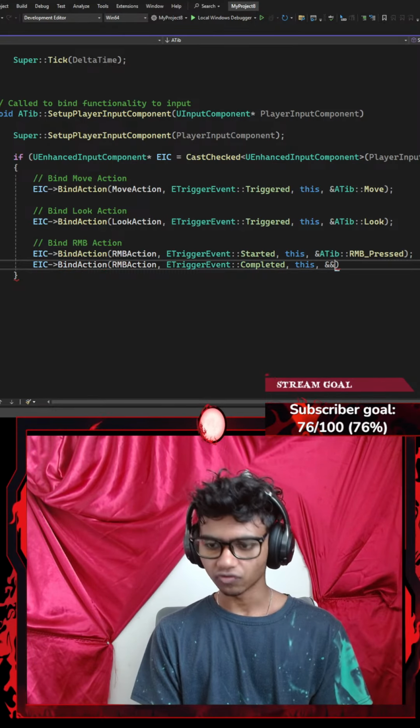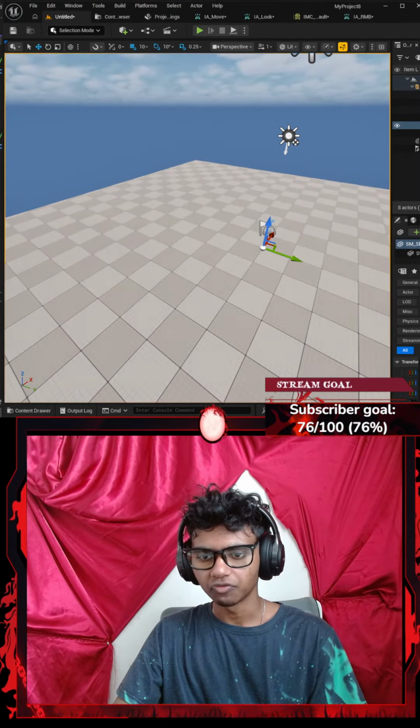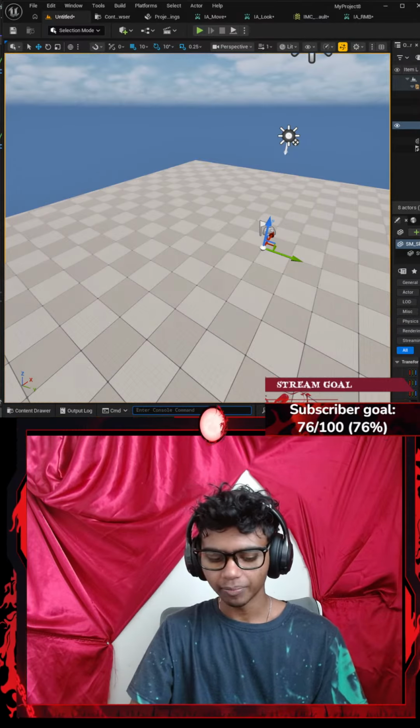Okay, this is going to be ATIB. There we go. Now let's hit control and save the code. I'm positive I've done everything: move action, look action, RMB action. Let's open my Unreal Engine and live compile.